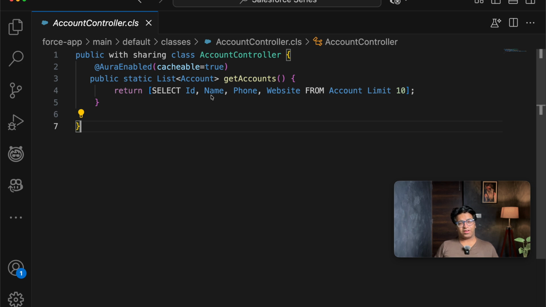So what is cacheable equal to true? Why is it used? Cacheable equal to true is used only if we want to fetch the data, since the cache is getting refreshed at the backend. So we are allowing cacheable equal to true, but it has one limitation: we can't make changes to the record when cacheable equal to true. Also, when you are using a wire method, if you don't write cacheable equal to true, then your component will throw an error and will not show you the records. And with this, we have completed our Apex class.